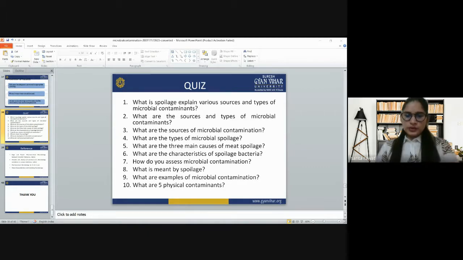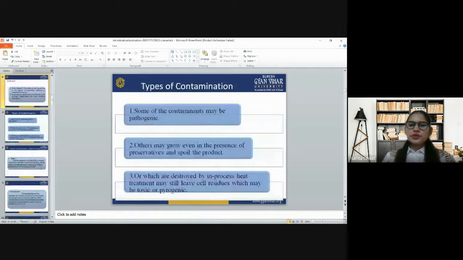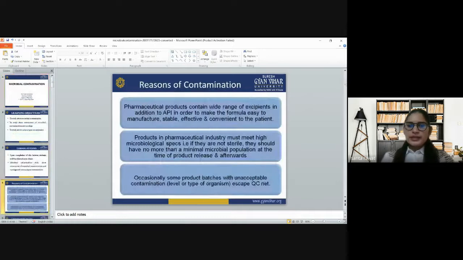So, revision. Today we have covered the reasons of contamination. The main reason is that a pharmaceutical product contains a wide range of excipients in addition to the API, in order to formulate it to be easy to manufacture, stable, effective and convenient to the patient. That is the reason occasionally some product batches have unacceptable contamination.